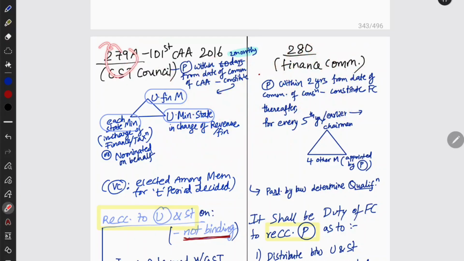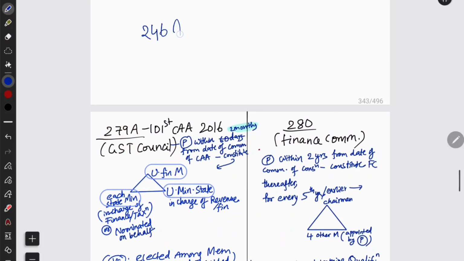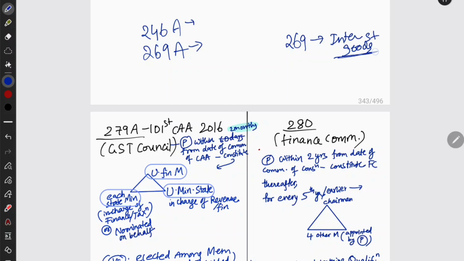And then we see now 279A. What all did we see? 246A, 269A, and we have also seen 269. That is not about IGST necessarily, but it is about interstate goods. It is not IGST, it is just interstate goods. But 269A is talking about interstate GST, that is IGST, which has CGST and SGST. And 246A is GST.